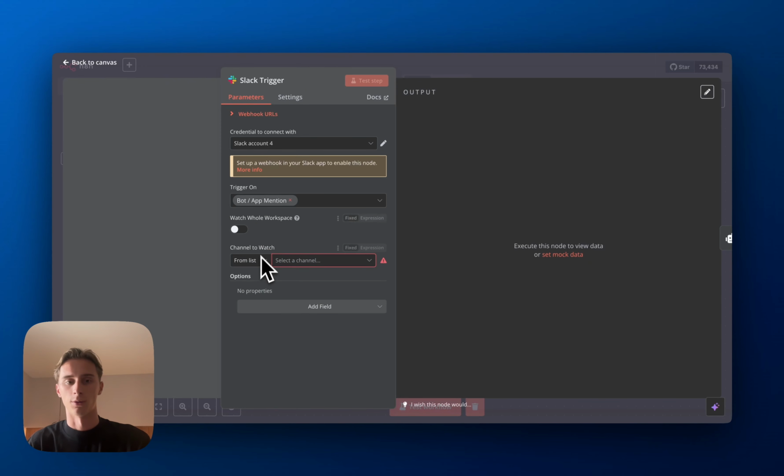Here you have two options. You can watch the whole workspace, or you can watch a specific channel.